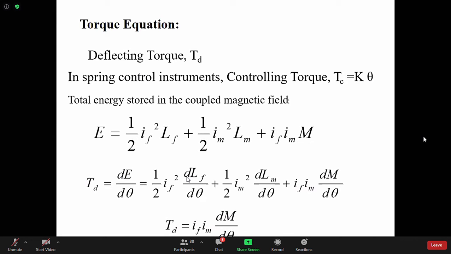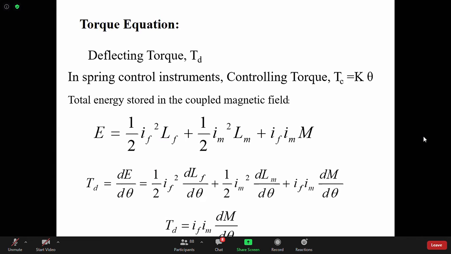So basically, deflecting torque is dE d theta. For example, in your linear version, you know from your physics course that if your internal energy is U, the force is the derivative of U, that is minus dU dx. The same thing, I have just omitted the minus sign. It is not required here because we are trying to find the magnitude of the torque.